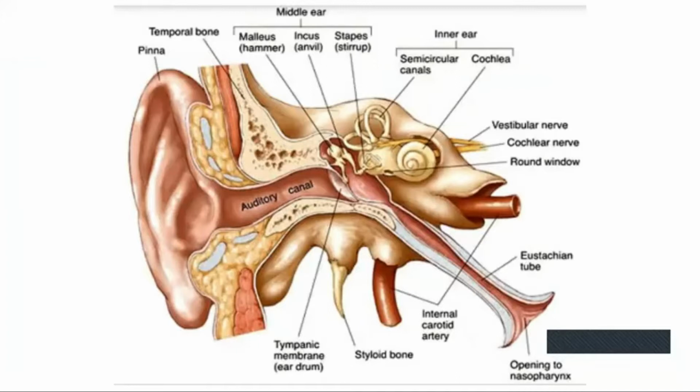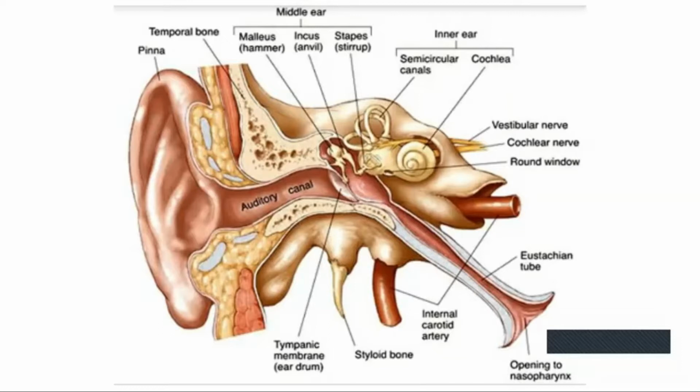The external ear consists of the pinna and the auditory canal, and the tympanum is the circular thin membrane that separates the external ear from the middle ear. And the sound waves passing through are collected by the pinna.